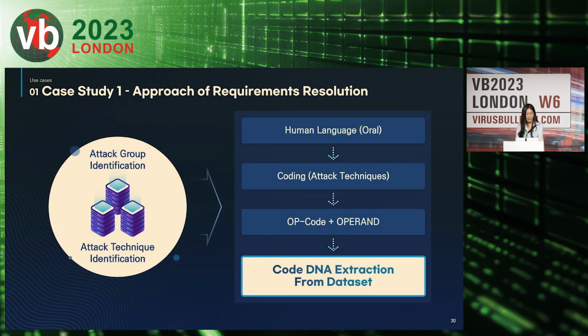Now, let's take a look at our approach. As you already know, malware is typically created through coding, using various attack methods to achieve hackers' goals. These methods are compiled into executable files and deployed on the target system. Executable files are usually written in assembly language, consisting of opcodes and operands. These codes are extracted through reverse engineering, a process called disassembly.